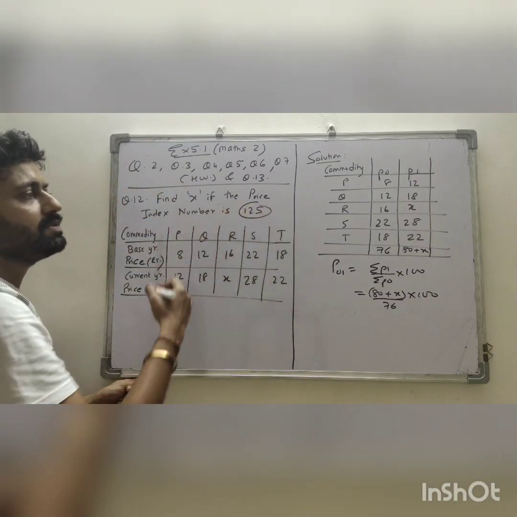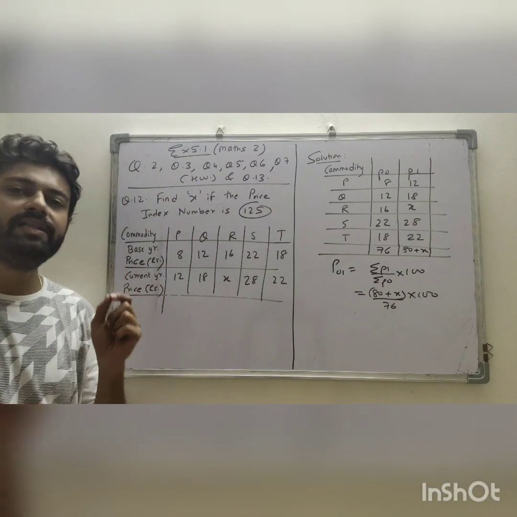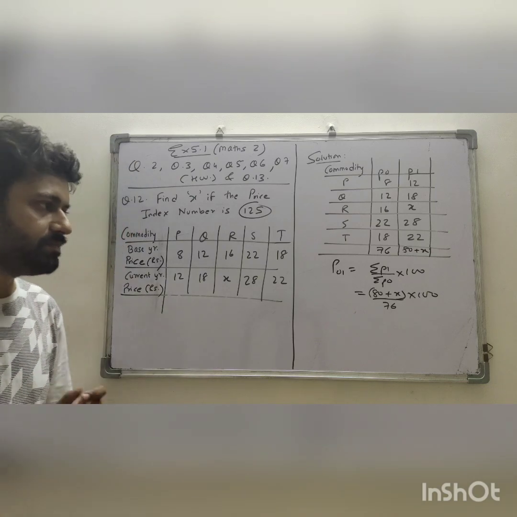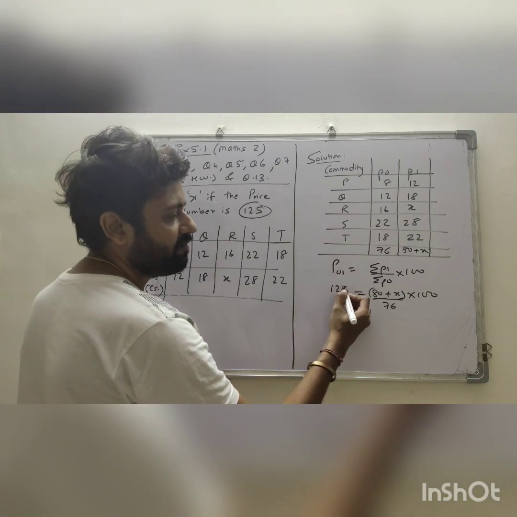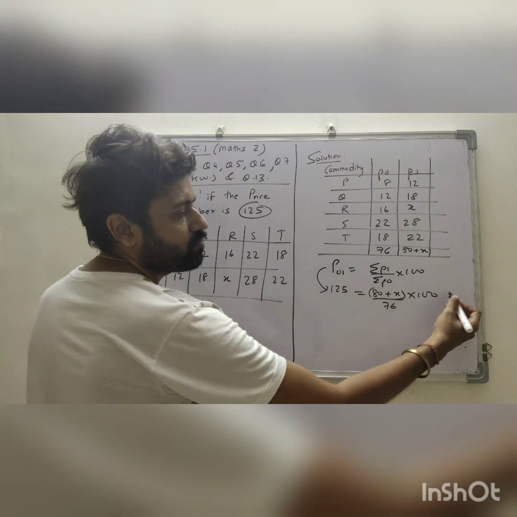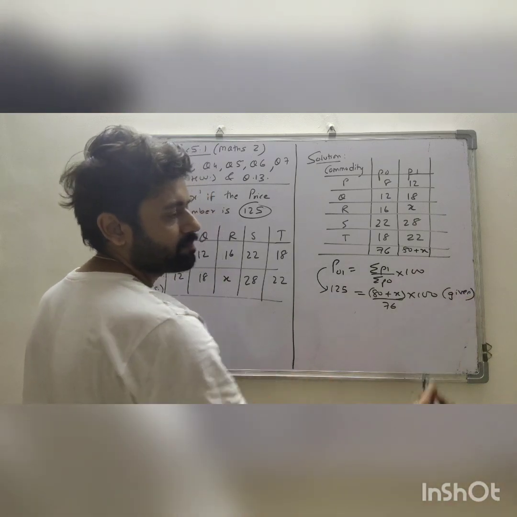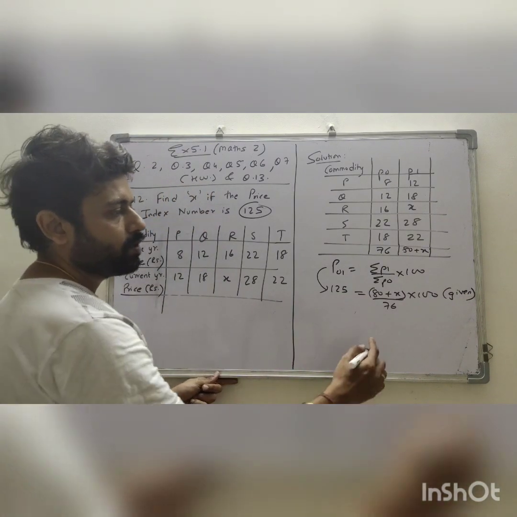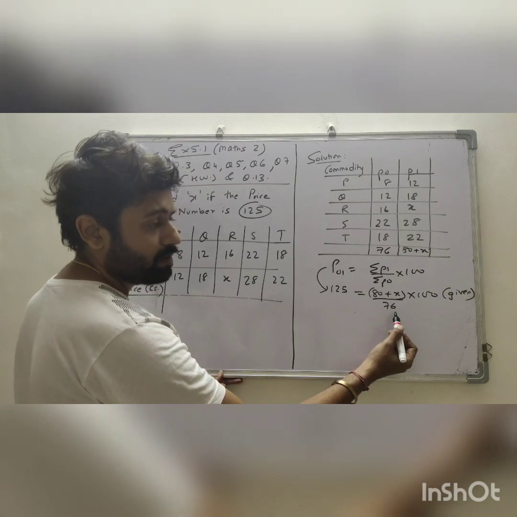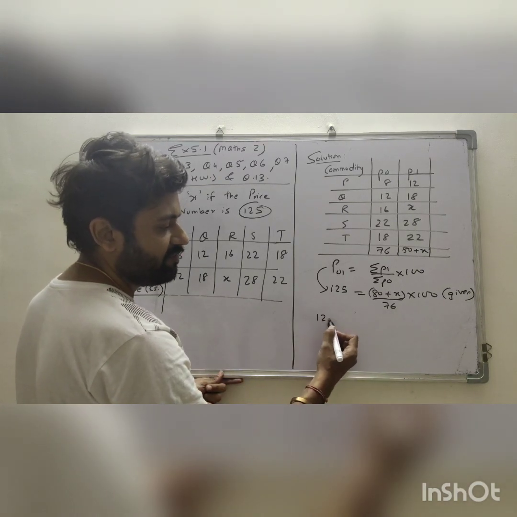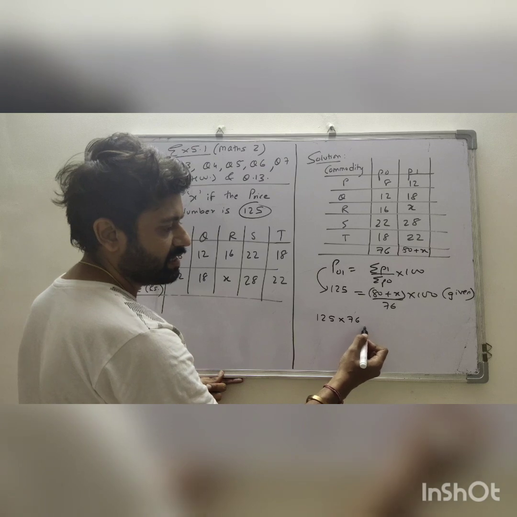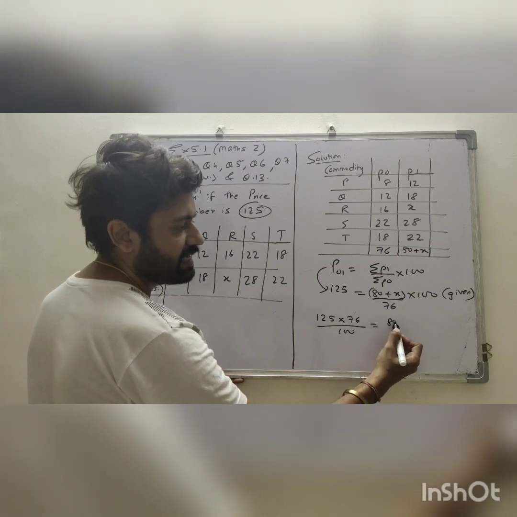Here in this sum, the price index number is given as 125 and they are asking us to find the value of x. So in this place I will write 125, and when I am doing so, I should write that this is given. Now, this is very special. In place of it, 125 into 76 upon 100 is equal to 80 plus x.